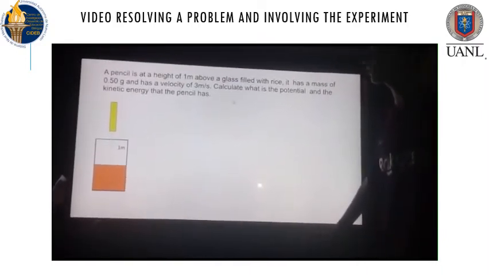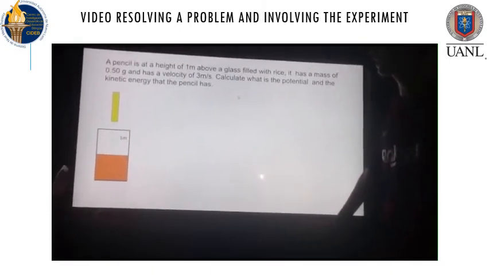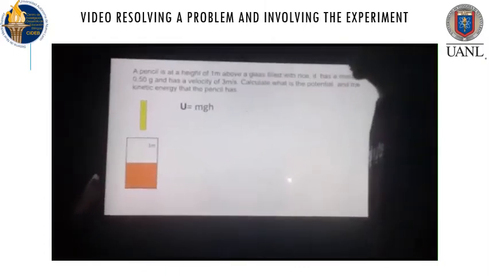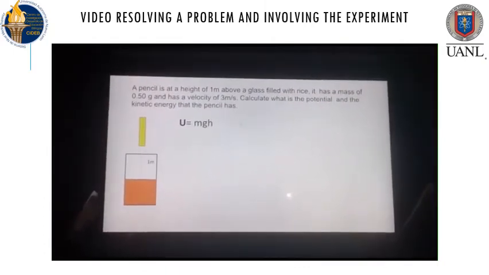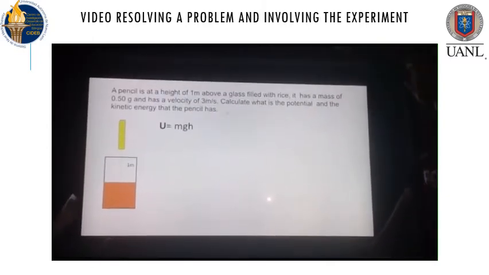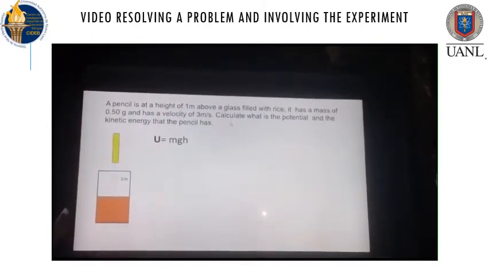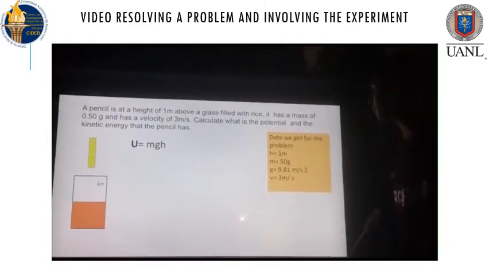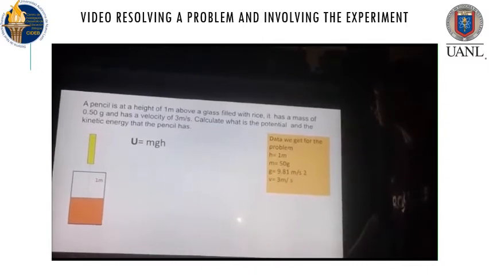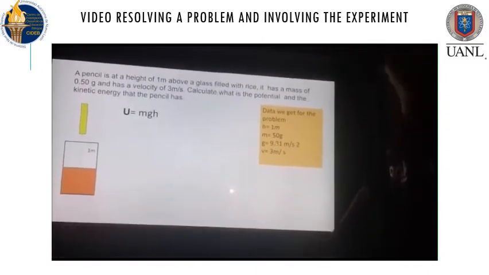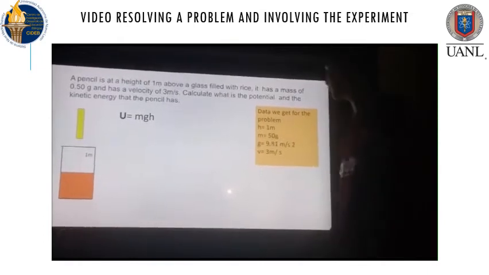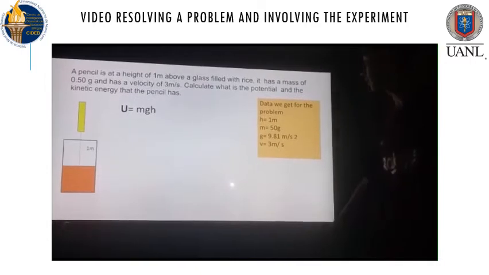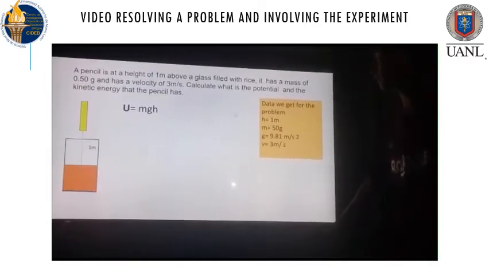For this problem we need to remember the potential energy formula: potential energy is equal to mass times gravity times height. Analyzing the problem we get this data: the height is equal to 1 meter, the mass is 50 grams, and for gravity we took the gravity of Earth, 9.81 meters per second squared, and the velocity is 3 meters per second.